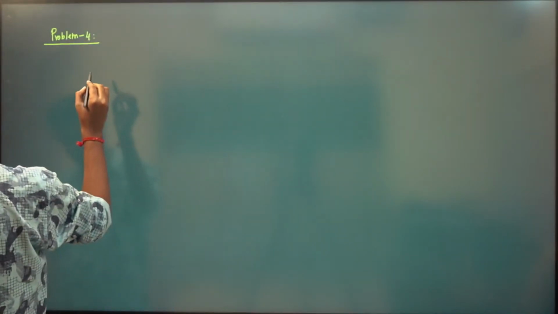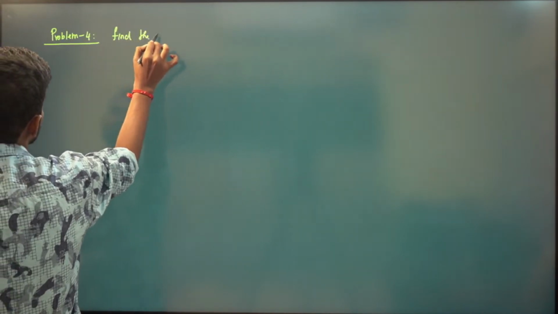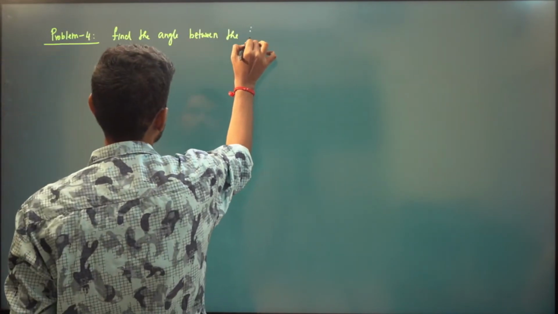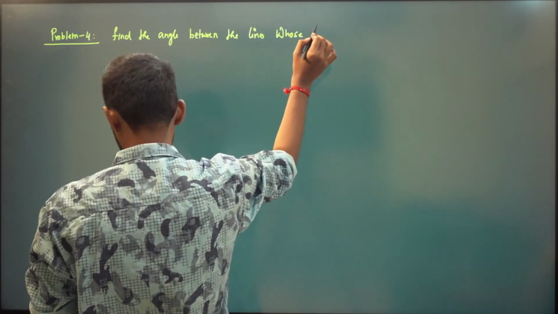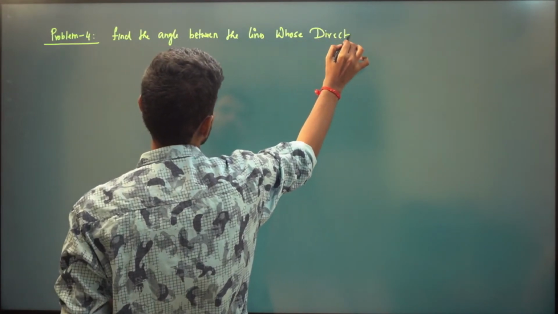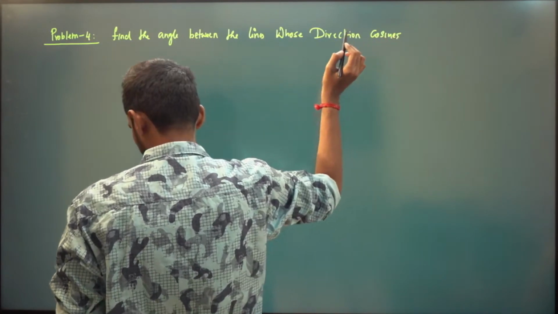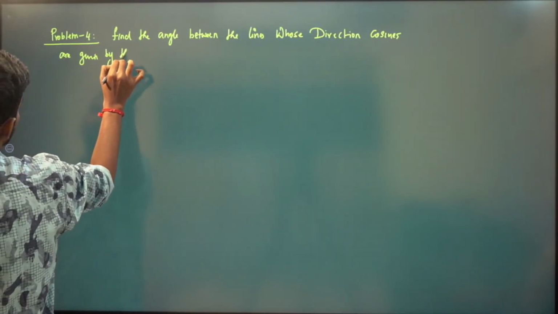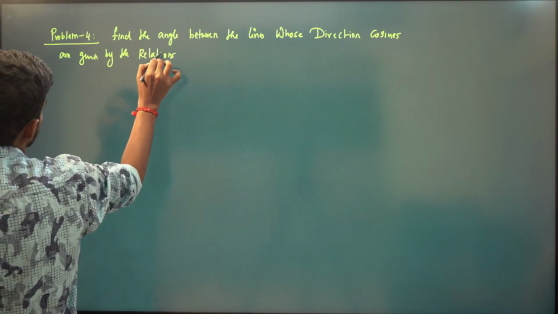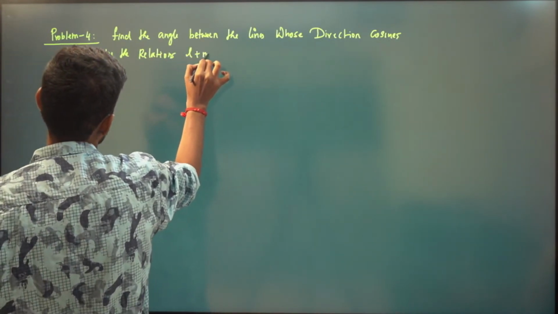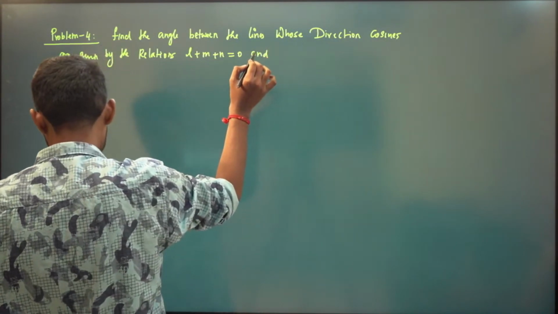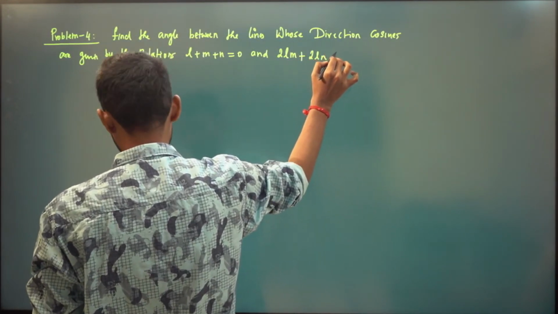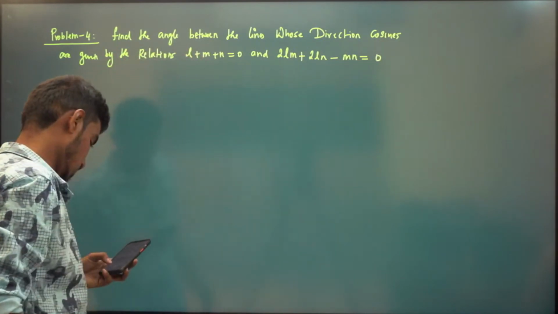Find the angle between the lines whose direction cosines are given by the relation l plus m plus n is equal to 0 and 2lm plus 2ln minus mn is equal to 0. 2017.